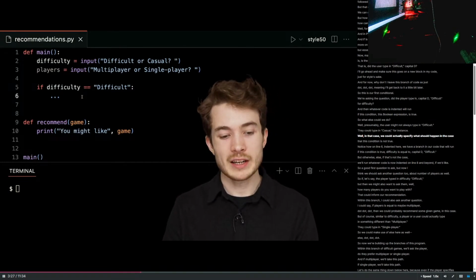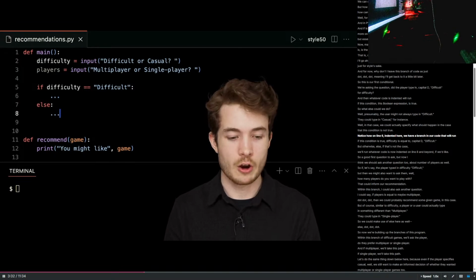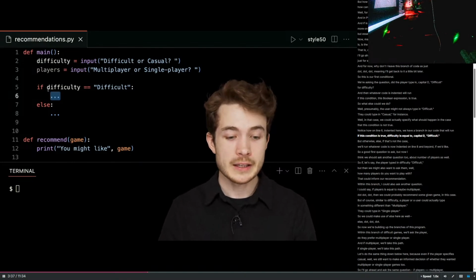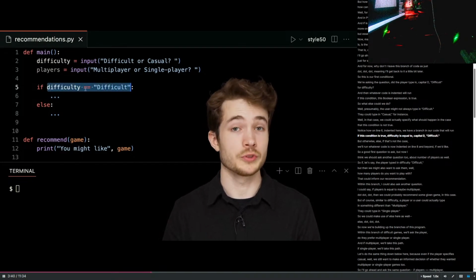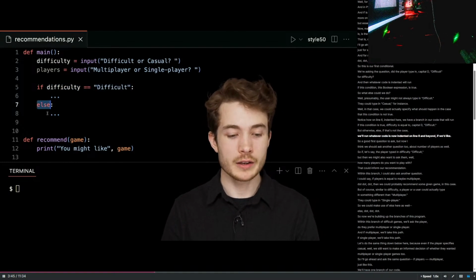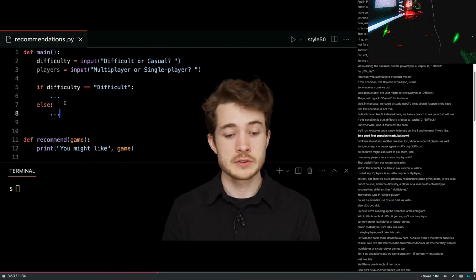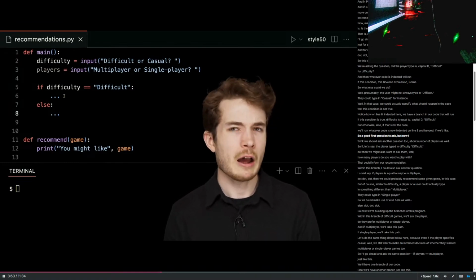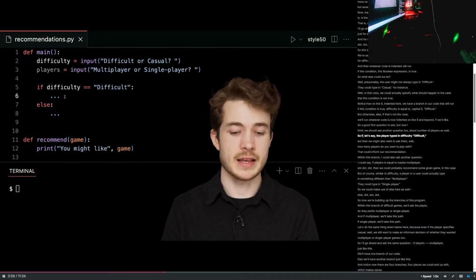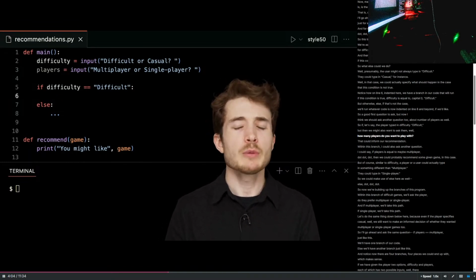Well, in that case, we could actually specify what should happen in the case that this condition is not true. Notice how on line 6, indented here, we'd have a branch in our code that will run if this condition is true, difficulty is equal to capital D difficult, but otherwise, else, if that's not the case, we'll run whatever code is now indented on line 8 and beyond if we'd like. So a good first question to ask, but now I think we should ask another question too, about number of players as well. So if, let's say, the player typed in difficulty difficult, but then we might also want to ask them, well, how many players do you want to play with?